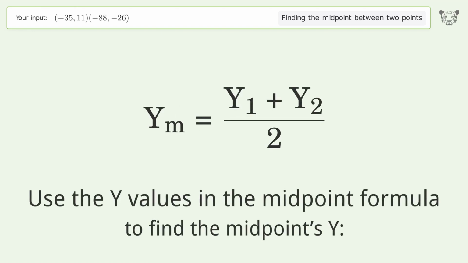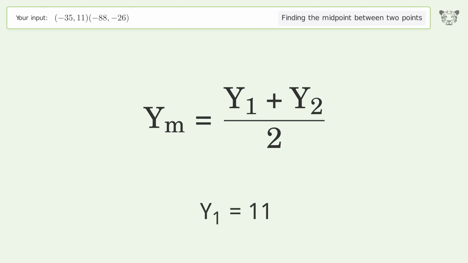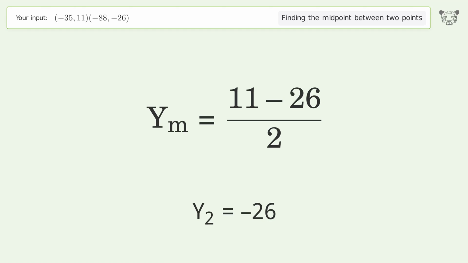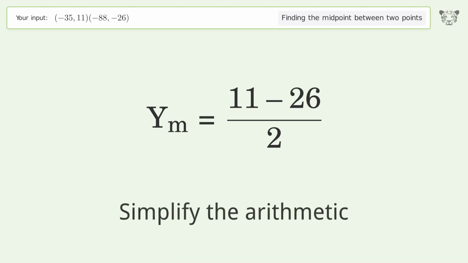Use the y values in the midpoint formula to find the midpoint's y. y1 equals 11. y2 equals -26. Simplify the arithmetic.